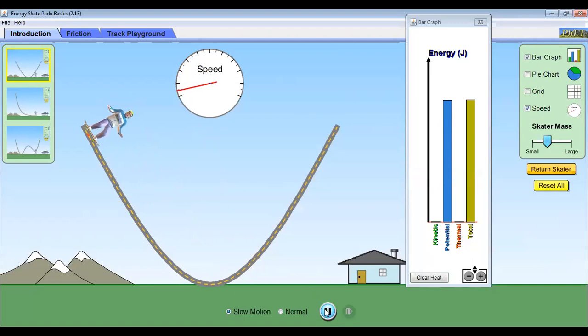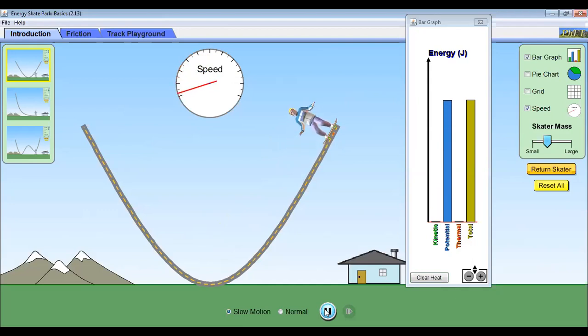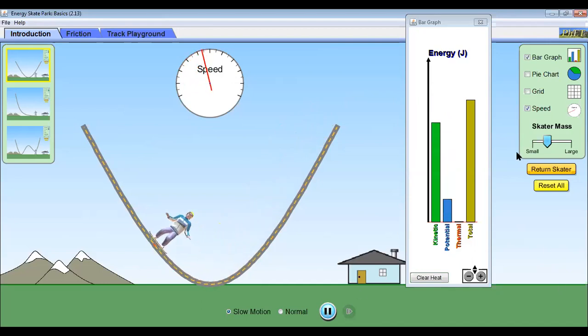Let's do it again. See, kinetic increasing, potential decreasing. Then going up, kinetic decreasing, potential increasing. And what we observe is that this energy conversion will keep on taking place.